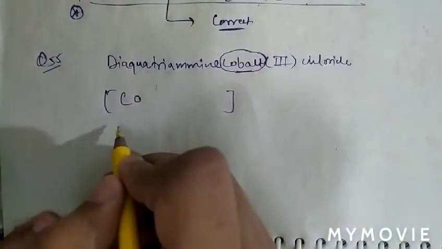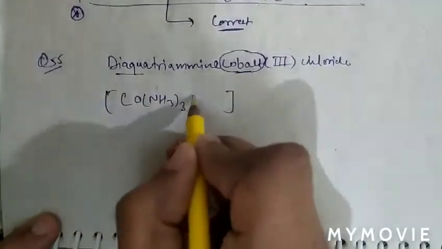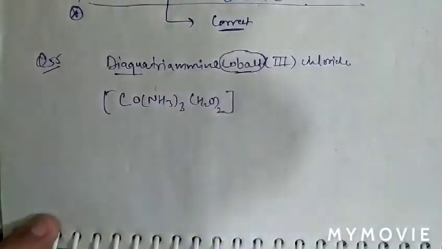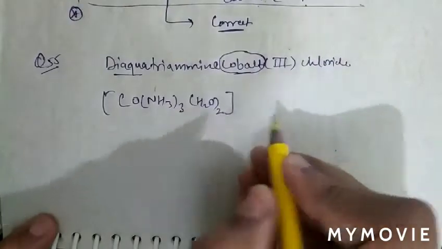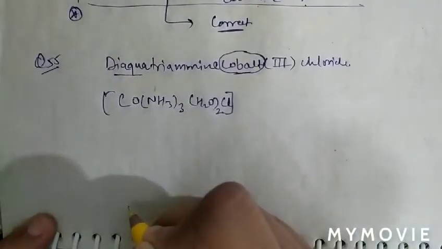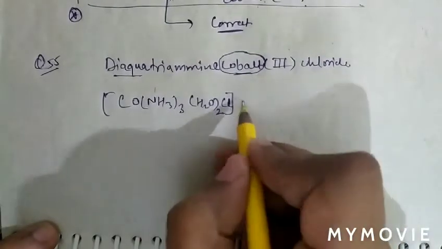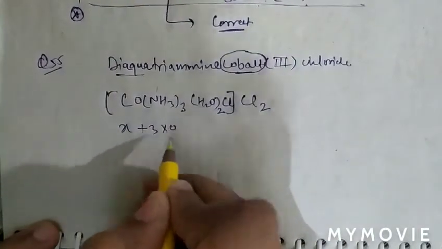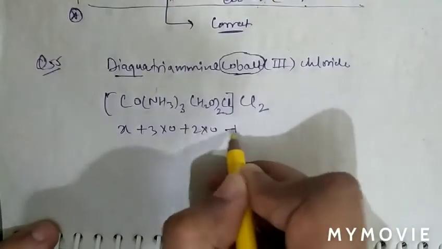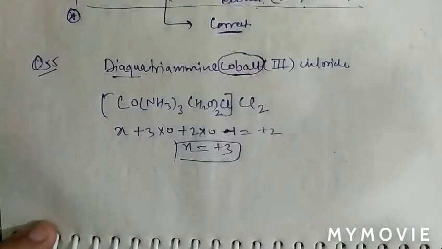So cobalt, diaqua, triammine means 3 ammonia molecules and 2 water molecules are there. And as a chloro group is present inside, chloro is also present, and the charge given here is plus 3. So when 2 Cl will be outside, then the charge will be x plus 3 into 0 plus 2 into 0 minus 1 equal to plus 2. So x will be equal to plus 3. So the correct option for question number 55 is option D.